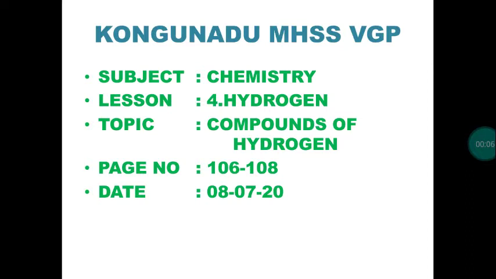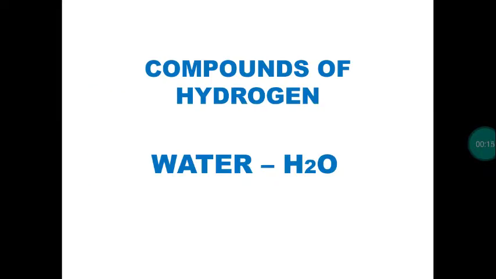Good morning, students. Today we are going to discuss compounds of hydrogen. Hydrogen forms different types of compounds. The first one we consider is the water molecule. We know the formula for water is H2O, two hydrogen atoms combined with a single oxygen. So this is a water molecule.